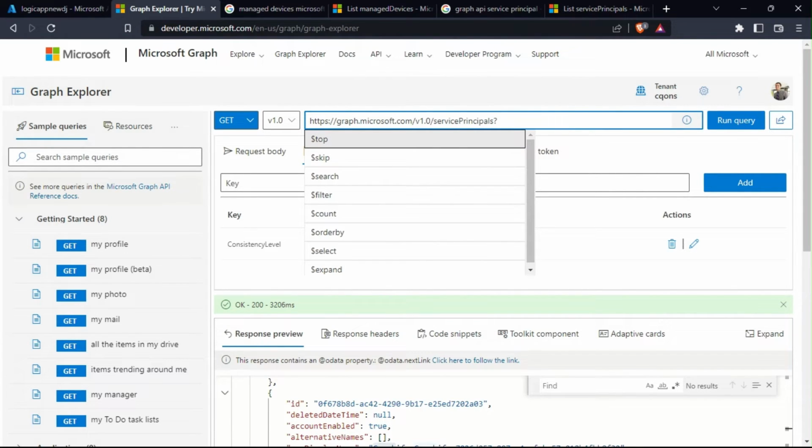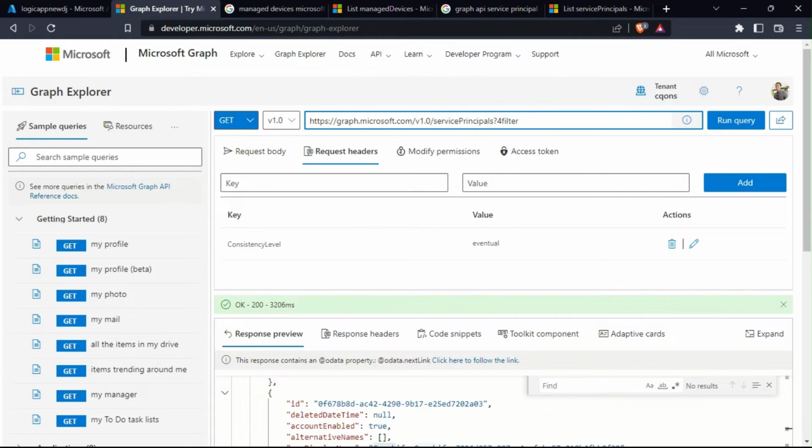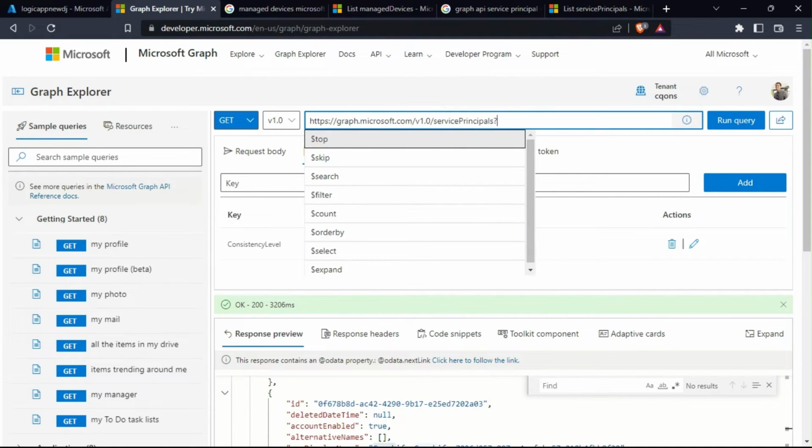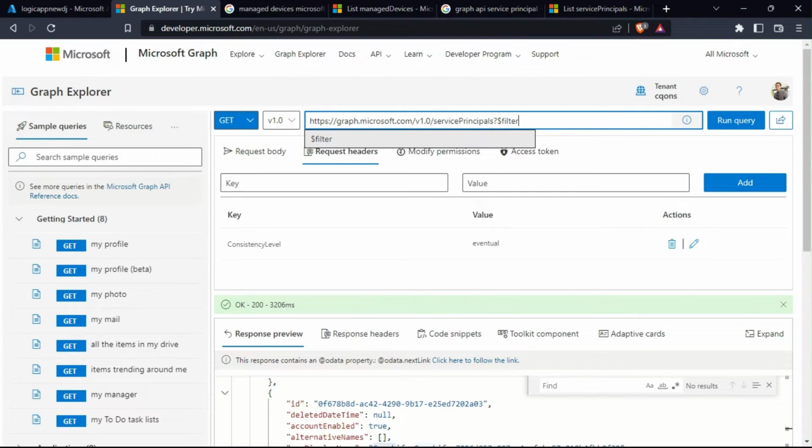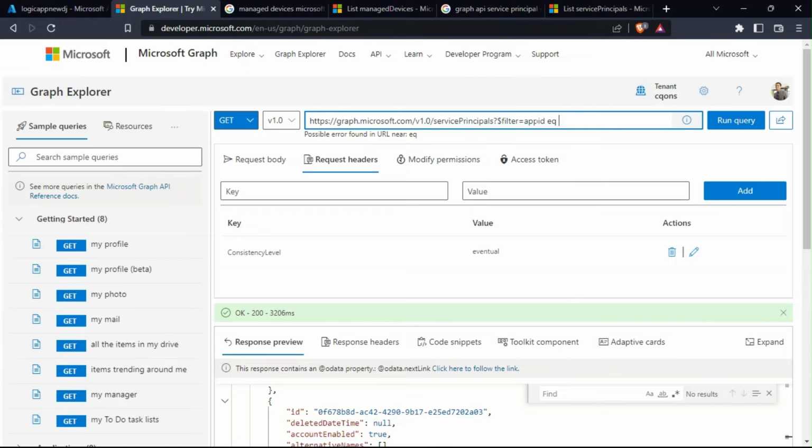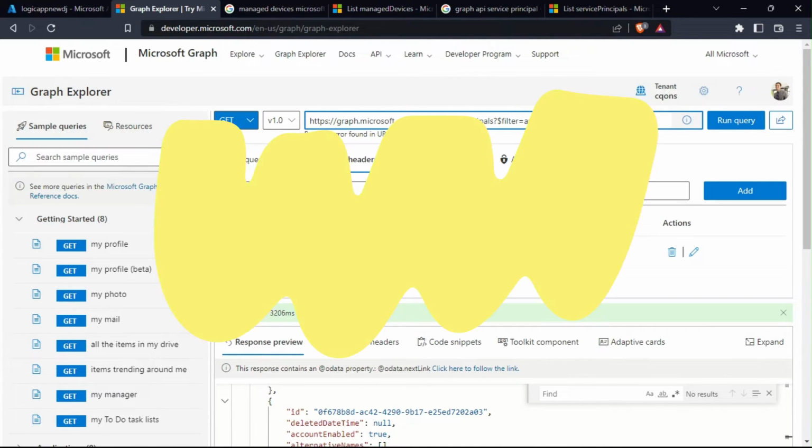So I'll be using a filter query, $filter equal to appId equals. So this is the long string that I was talking about, the app ID. It has 5 zeros, I think, 3, 4, 5, 3, or maybe 6 zeros, 3, and then 4 times 0, again 4 times 0.